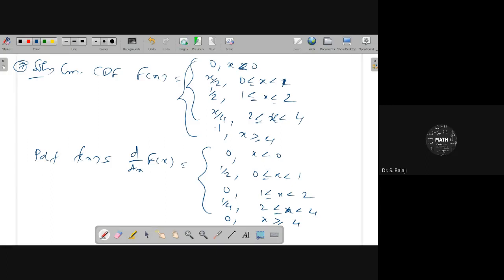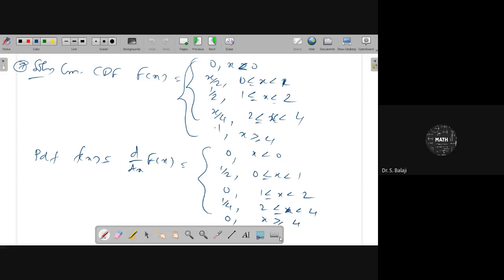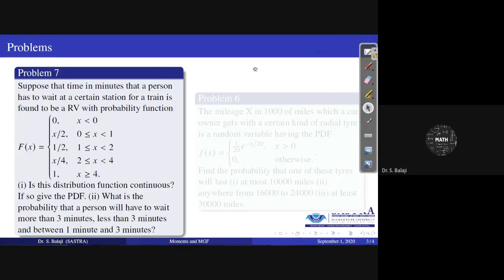Therefore, more than 3 minutes means x greater than 3 in terms of minutes. So integral from 3 to infinity of f of x dx. How is 3 to infinity defined here? From 2 to 4, it is 1 by 4. For 3 to 4, you have to take 1 by 4, and for 4 to infinity, 0.